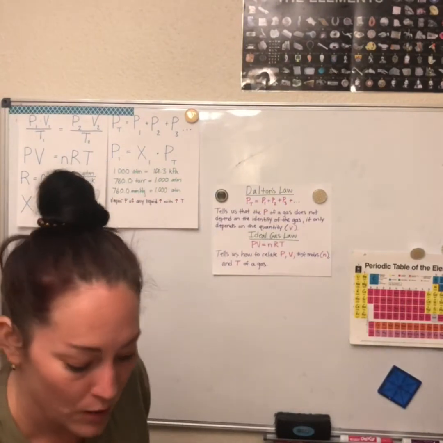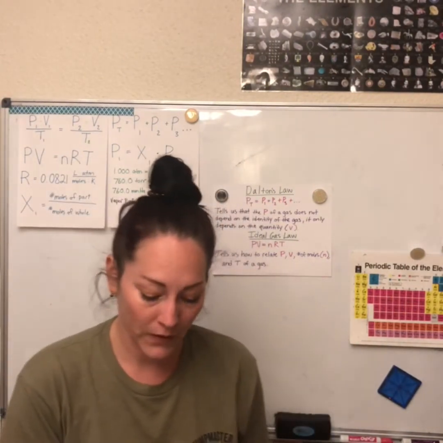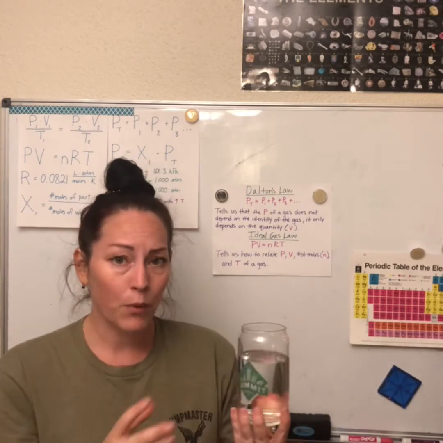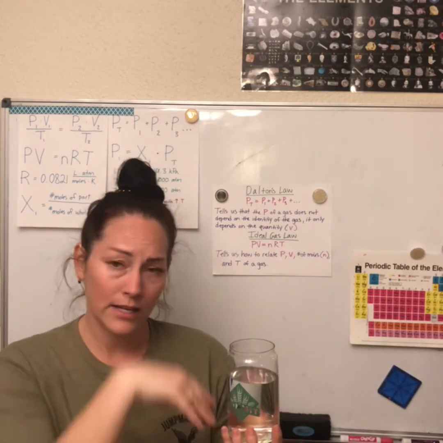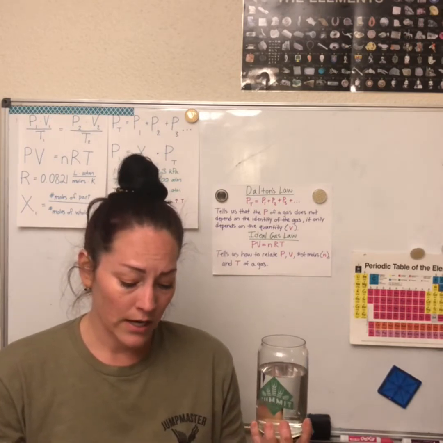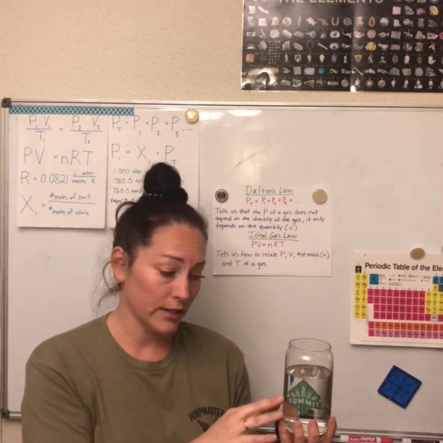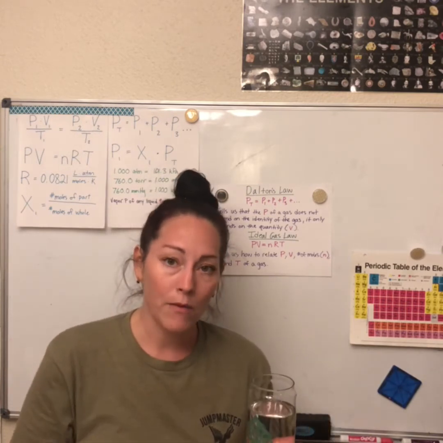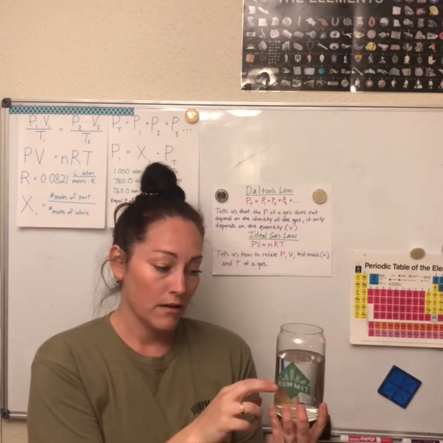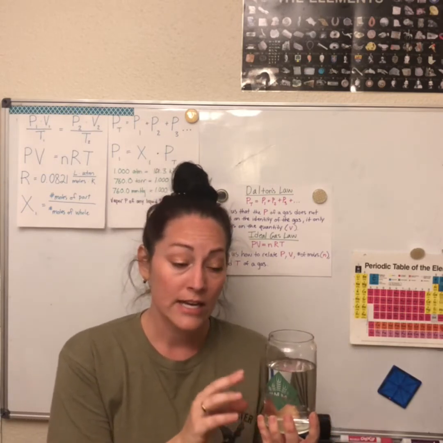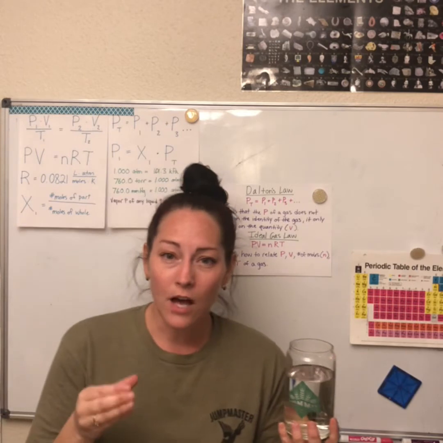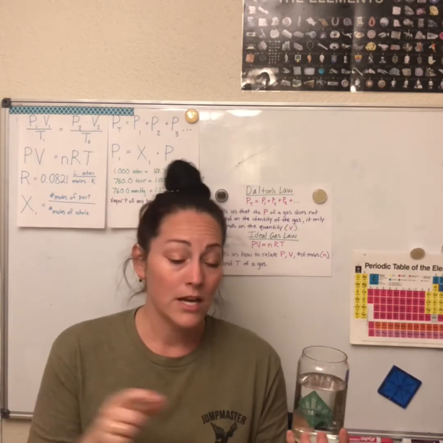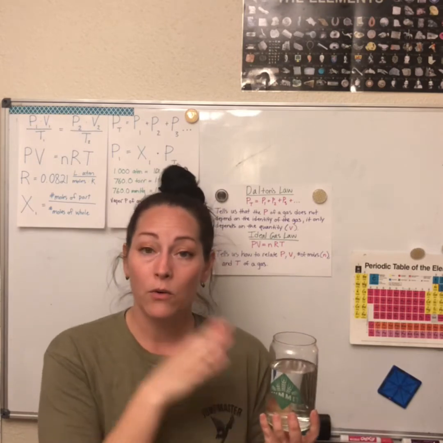Okay, so we were talking about water vapor pressure. So I have my water, and we know it evaporates, but it wasn't boiling, because we know when it boils, that's when we get the water vapor, right? So if the water isn't boiling, how come it goes from a liquid to a gas? Now, think back about how molecules move. I've got water molecules in here. It's a liquid. And remember, in a solid the molecules are vibrating back and forth, but they can't really move around. Now, when we've got a liquid, they're moving around quite a bit more.